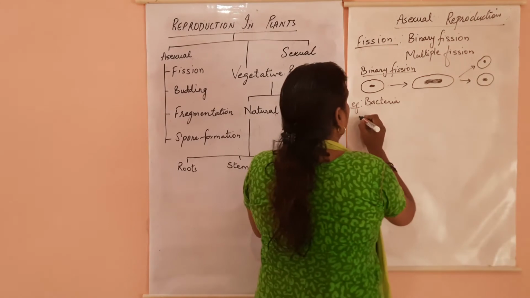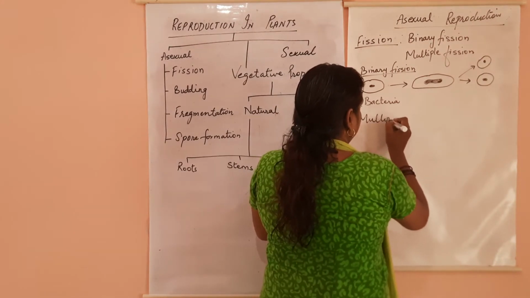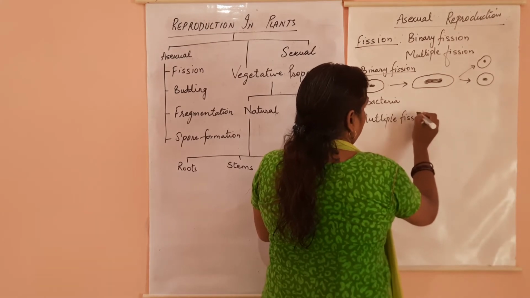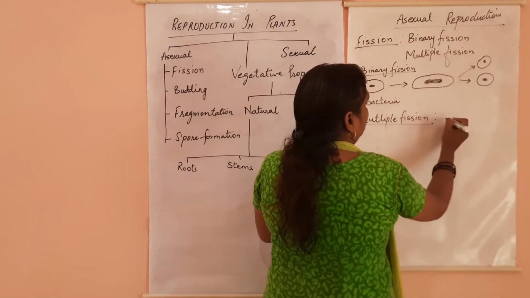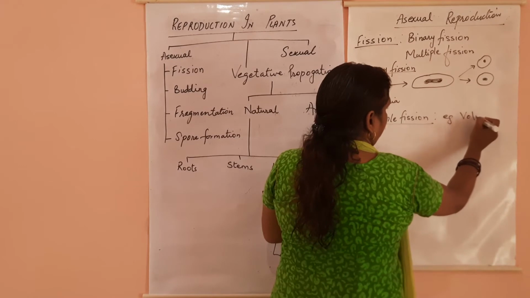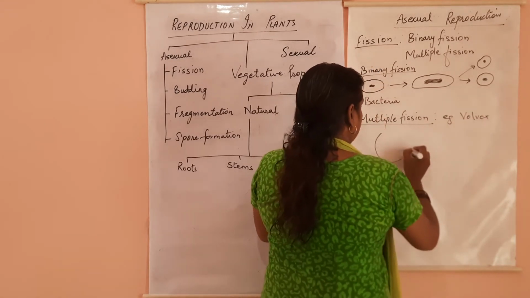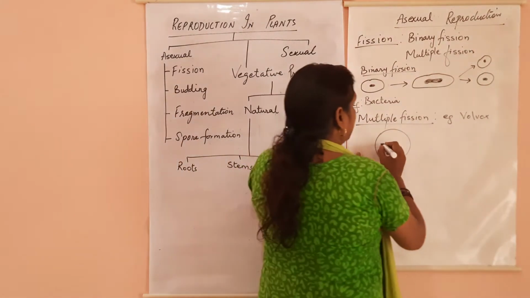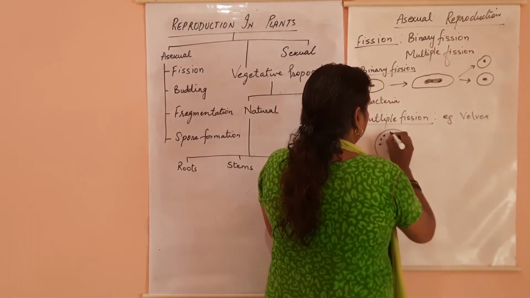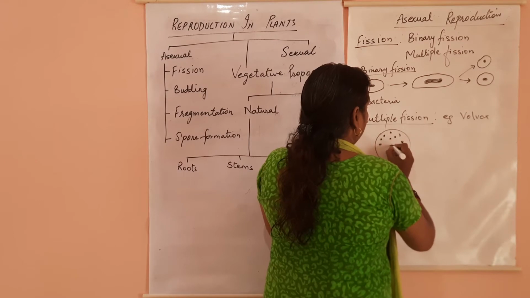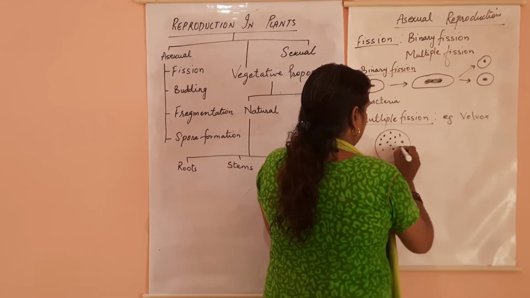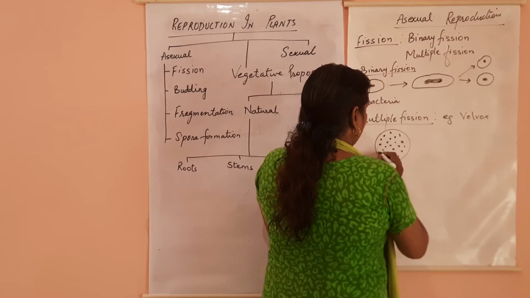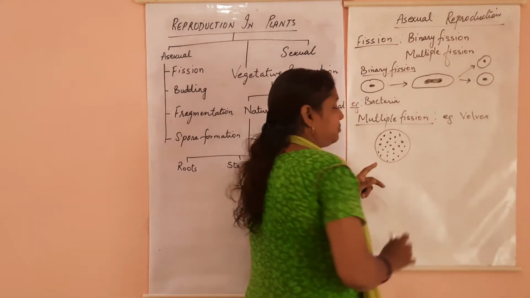Now in case of multiple fission, what happens? Let's take the example of Volvox. In that, this is your colony, and inside the cell only, many young daughter cells will develop.